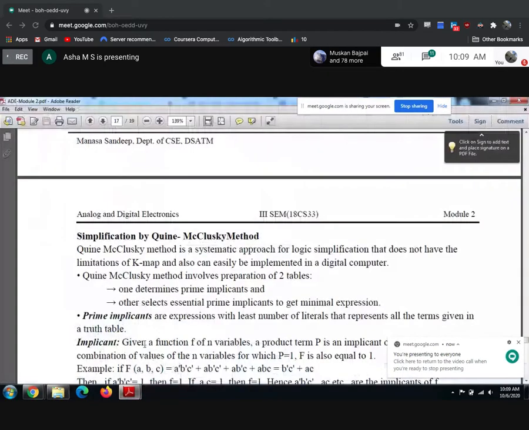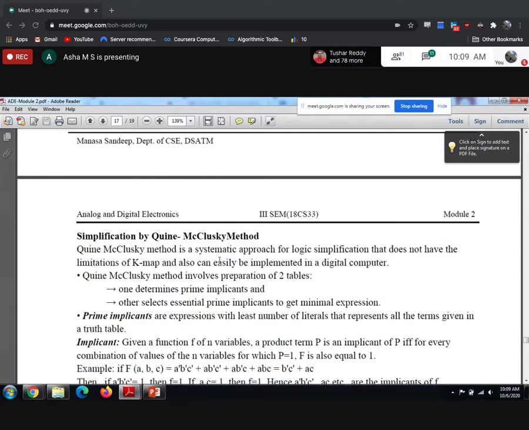So what do you mean by this screen mixed method? This is also a systematic approach. You need to follow the rules. We have followed the rules in the K-map that 0, 1, 3, 2 should come last. That means one bit should differ when we are going to compare. Correct, right? So there also we have used the systematic approach to solve it.